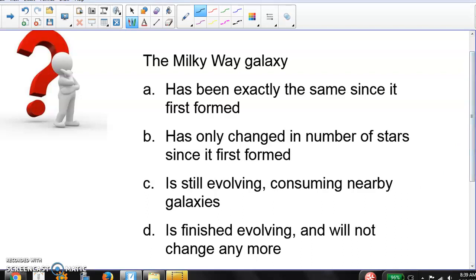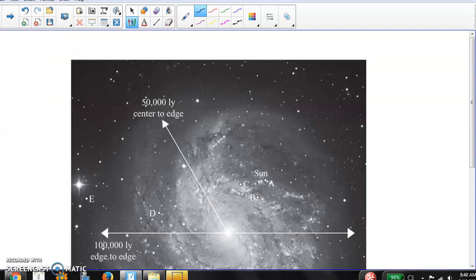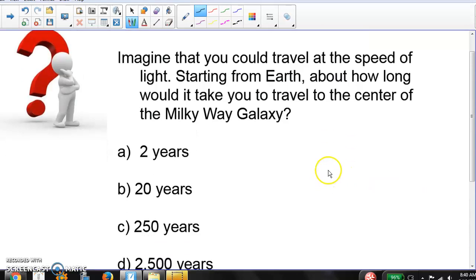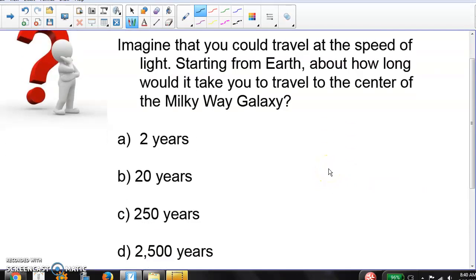Next, you're going to be doing a lecture tutorial on the Milky Way, on how big it is, and that's going to be coming up. You'll see an image like this in your book on page 135, and we're going to talk about how the sun right here is about 25,000 light years from the center of the galaxy. The whole galaxy is about 100,000 light years across. Once you've done that lecture tutorial, I usually do clickers at the end. I'm going to put them here. Okay, so you may want to do the lecture tutorial before you answer these.